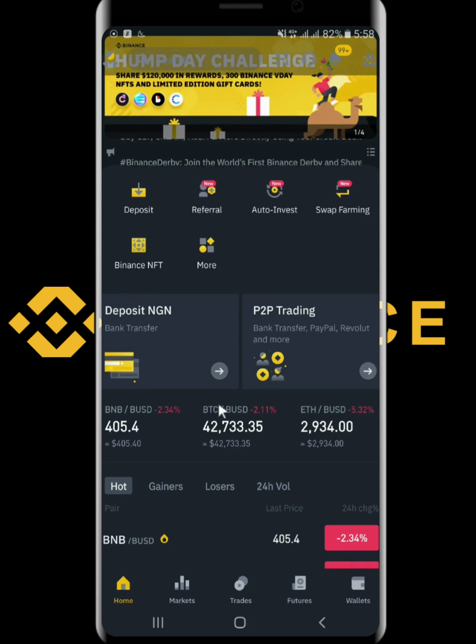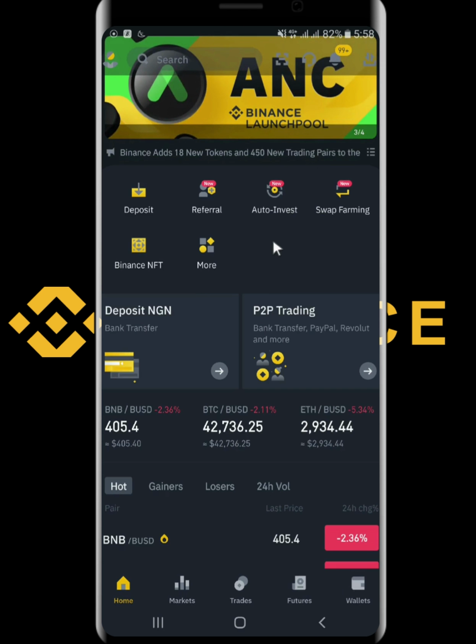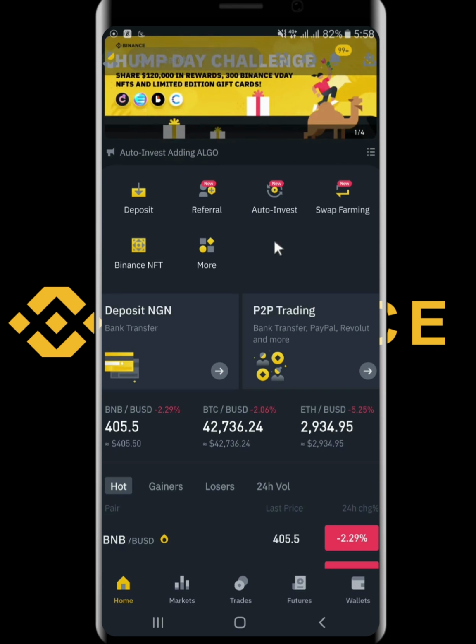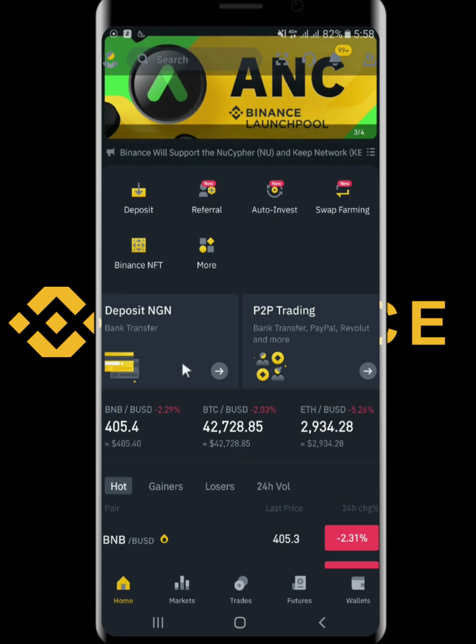I am using the cursor to be able to show you practically what you need to see. This is home. We see markets, trades, features, wallets. If you don't know how to use Binance, kindly ask me in the comment section. I will make a complete video tutorial showing you everything about Binance. It's actually the biggest cryptocurrency exchange platform out there. You need to know how to use it. So let me just keep it here before I show you how to post an advertisement on Binance P2P trading.